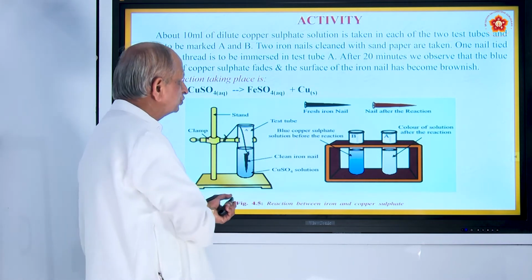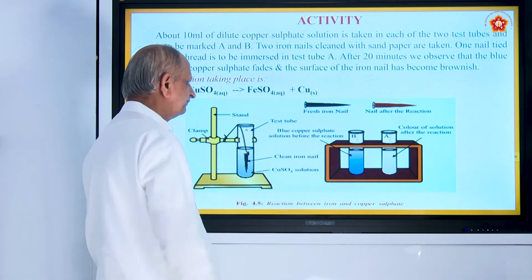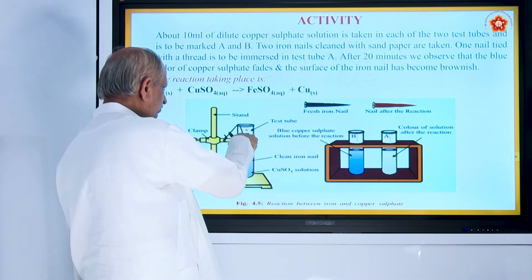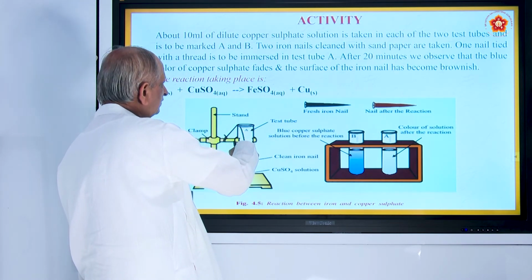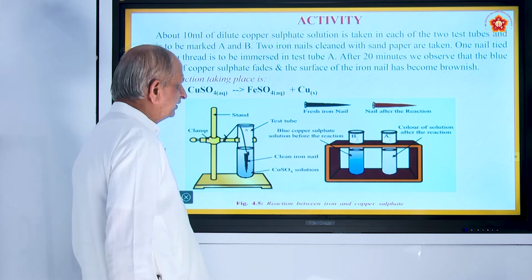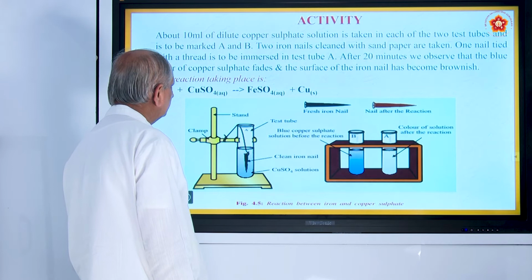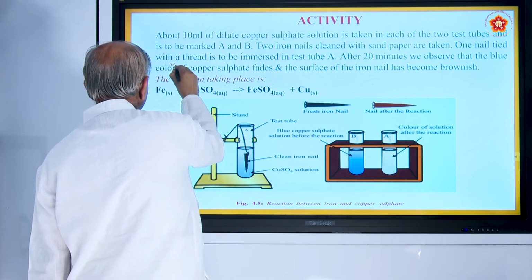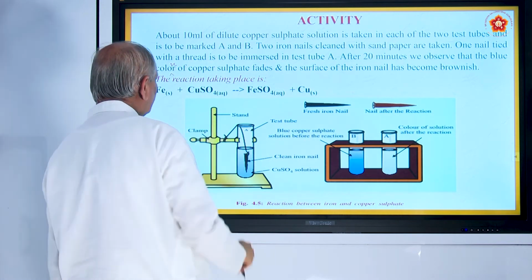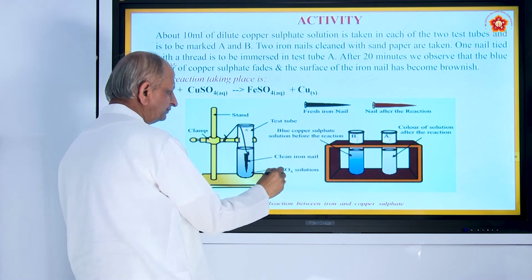So, one nail tied with a thread is to be immersed in test tube A. So, this is test tube A. So, here you see one nail is immersed. After 20 minutes we observe that the blue color of the copper sulphate fades away. So, blue color fades away. So, here the copper sulphate is also blue in color.